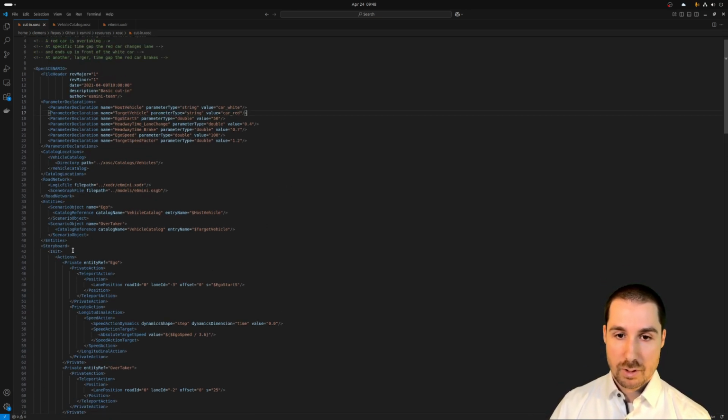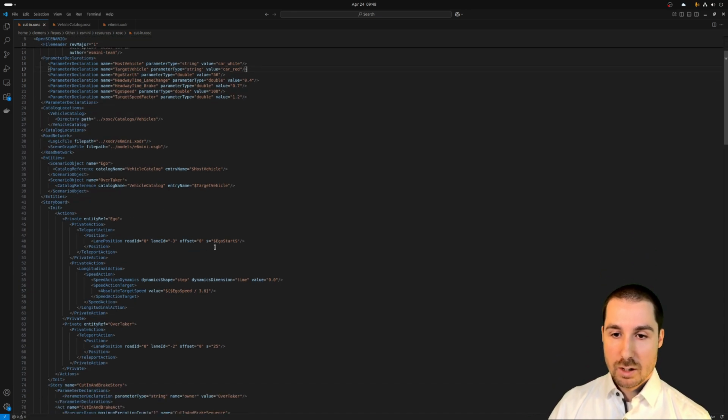Here we have a storyboard and the initialization of that storyboard. In the first step, we initialize our ego vehicle and our overtaker, and we teleport them to the start position at a certain lane. It's on a certain road with the ID 0 and on the lane ID -3, and the overtaker is right next to it with the lane ID -2.